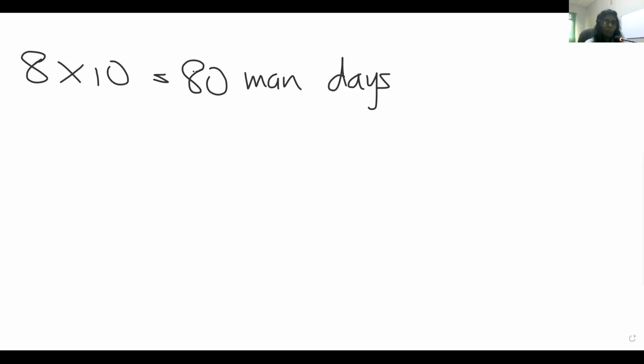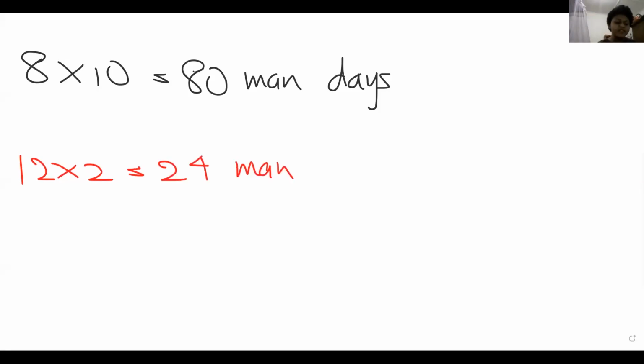Yes, Anuja, how do you do the next part? So for the next 2 days, the landowner hires 12 men, and I multiplied 12 by 2, then I got 24. That is correct. Then, sir, for the total man days, I added 80 and 24. Then I got 104 man days. Okay, all right. So let's discuss that a little bit.